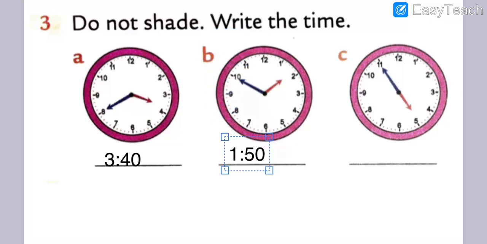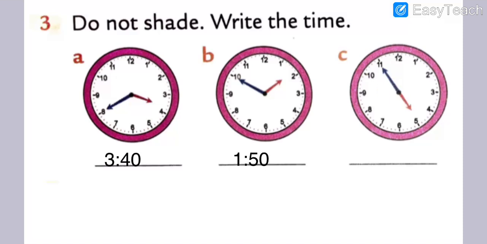It is not 2 o'clock. If it were 2 o'clock, the hour hand would be properly on 2. And the minute hand is near the 12 number. Okay, the minute hand is on 12. Got my points, my dear students? That's why we are going to mention 1:50. Then after, my dear students, question number C.